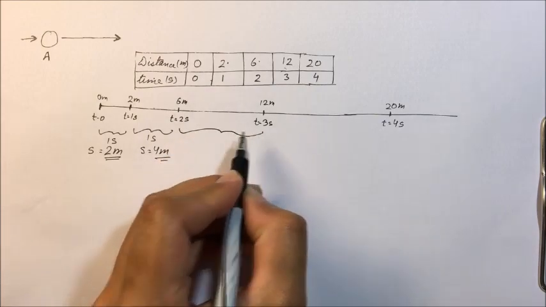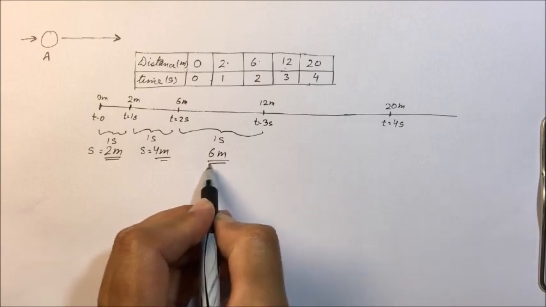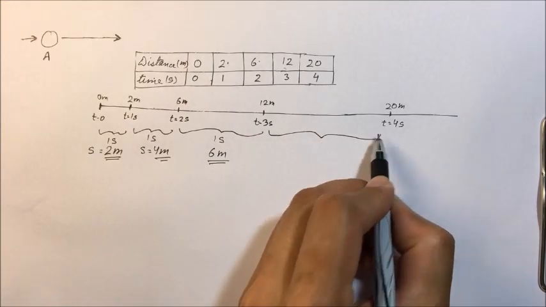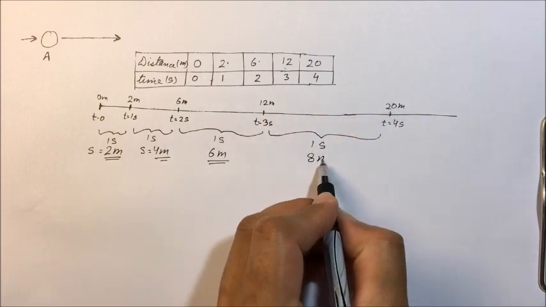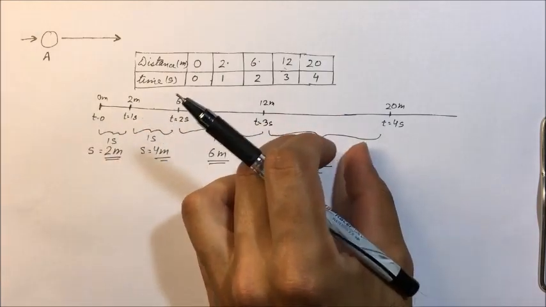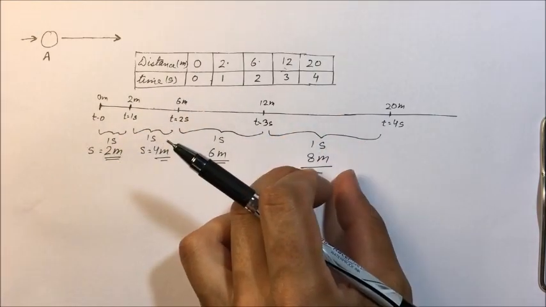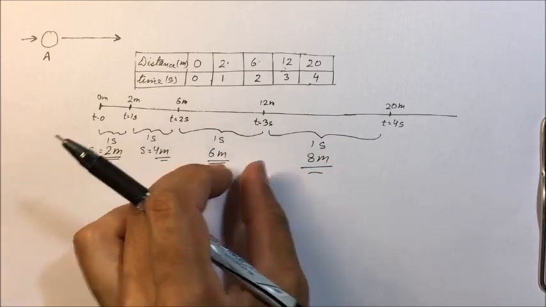In the next second, distance traveled is 6 meters. And in the next second, distance traveled is 8 meters. Now here we can see that the time interval is the same, but the distance traveled varies. There is unequal distance traveled.